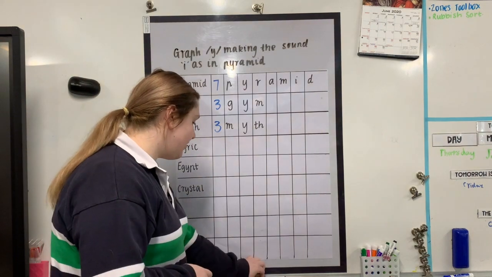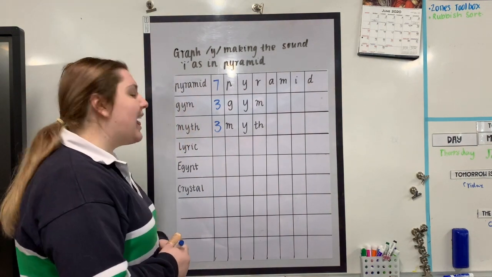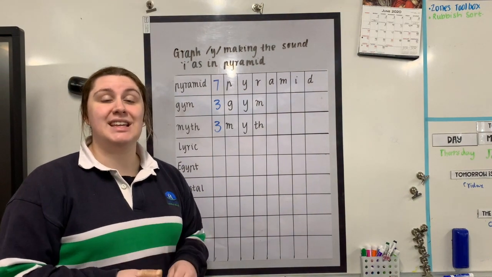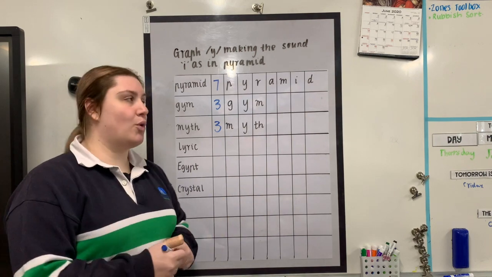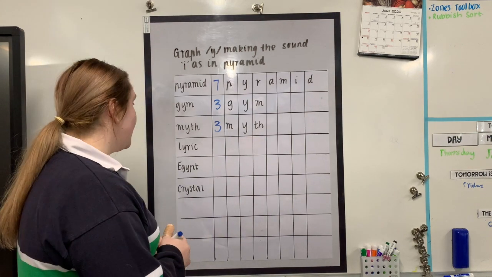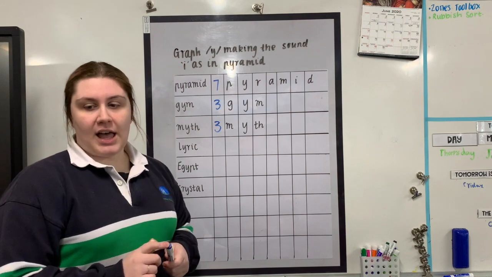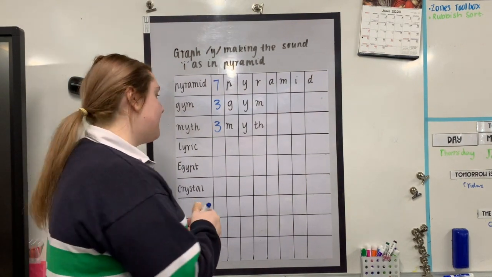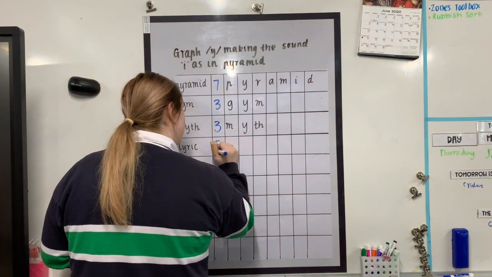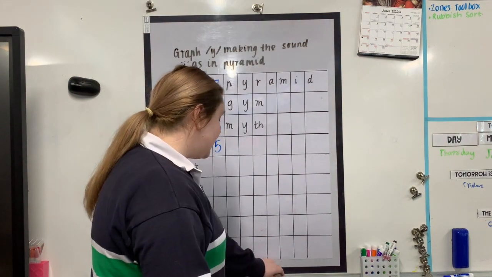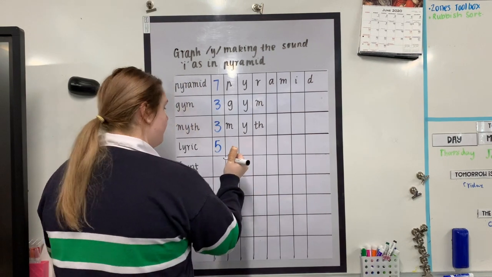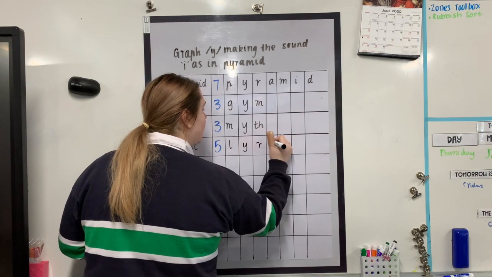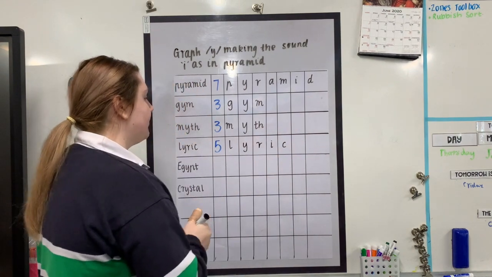Fantastic. Our next word is lyric. Now a lyric is a word or a group of words that are in a song. It is the song words or the lyrics or the lyric. The sounds in the word lyric are L, I, R, I, K. There are 5 sounds. The letters in the word lyric are L, Y, R, I, C.